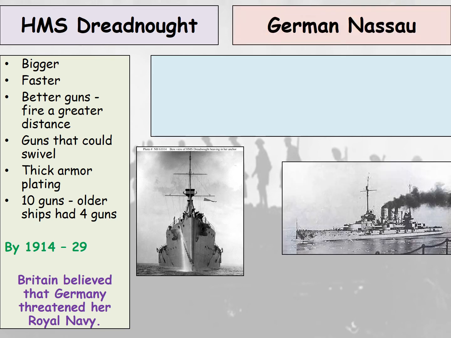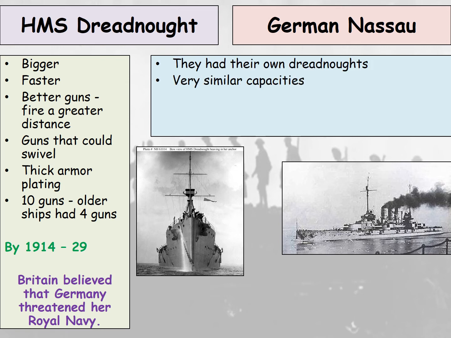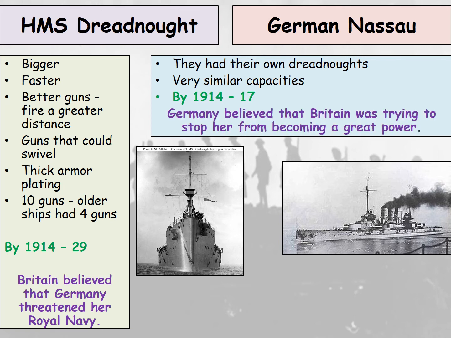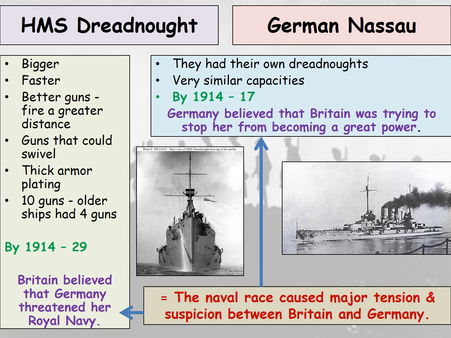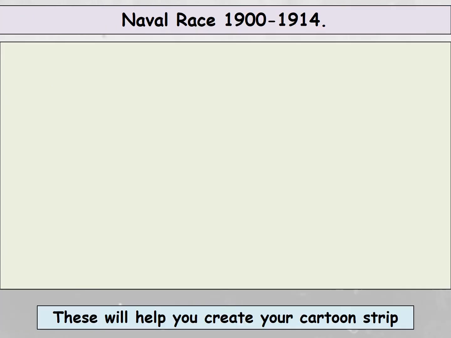Now the Germans had their own dreadnoughts, the Nassaus, which had very similar capacities, and by 1914 they had 17 of these. So Germany believed that Britain was trying to stop her from becoming a great power. So ultimately the naval race causes major tension and suspicion between Britain and Germany. They're both building up their navies against each other. So this is another cause of World War I.